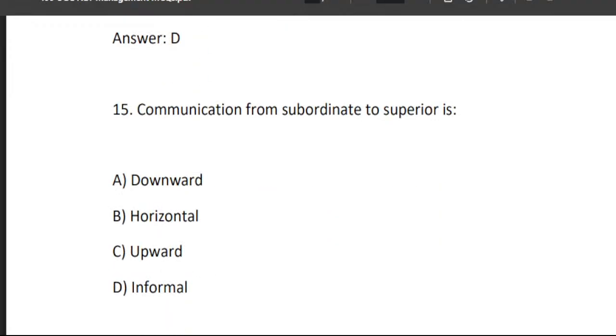Question number 15 is, communication from subordinate to supervisor is: downward, horizontal, upward, or informal. When a subordinate communicates to his supervisor, it is called upward communication. C is the right answer. This is the upward communication.